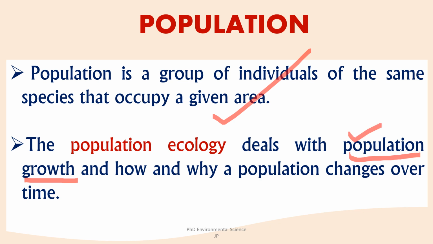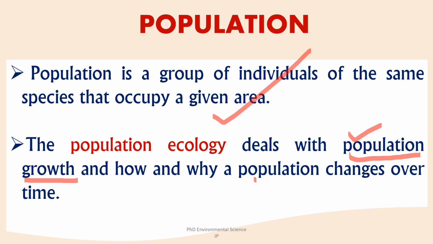In that you will study about growth rate, the rate at which a population increases or decreases in size. This can be influenced by birth rate, death rate, immigration and emigration. Exponential growth. When resources are abundant, populations can grow exponentially, meaning they increase at a constant rate per time period. Then logistic growth. As the resources become limited, population growth slows and eventually stabilizes, forming an S-shaped curve.